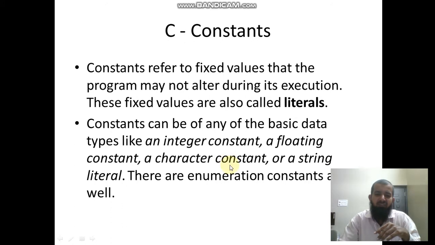A character constant means any single letter, it may be uppercase or lowercase. A string means a word or a sentence, a group of letters, many letters. That is a string. So constant means you can't change the values.